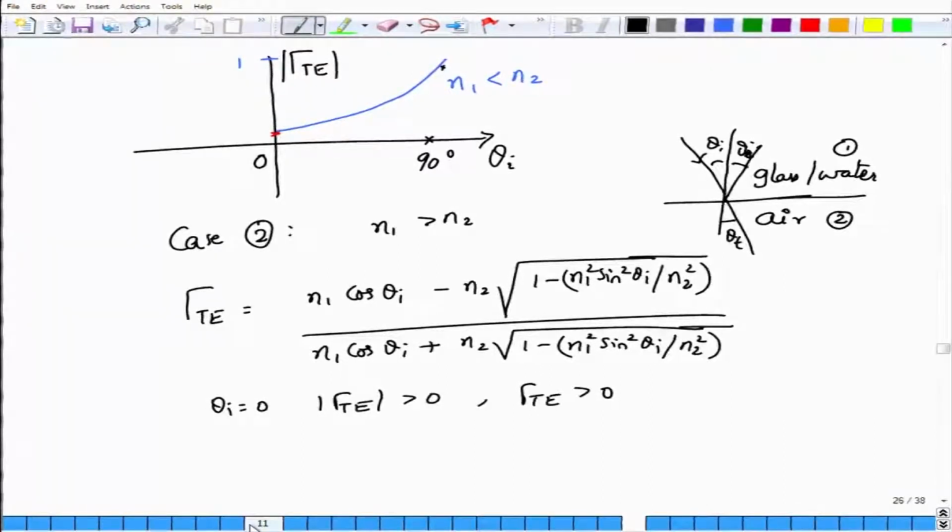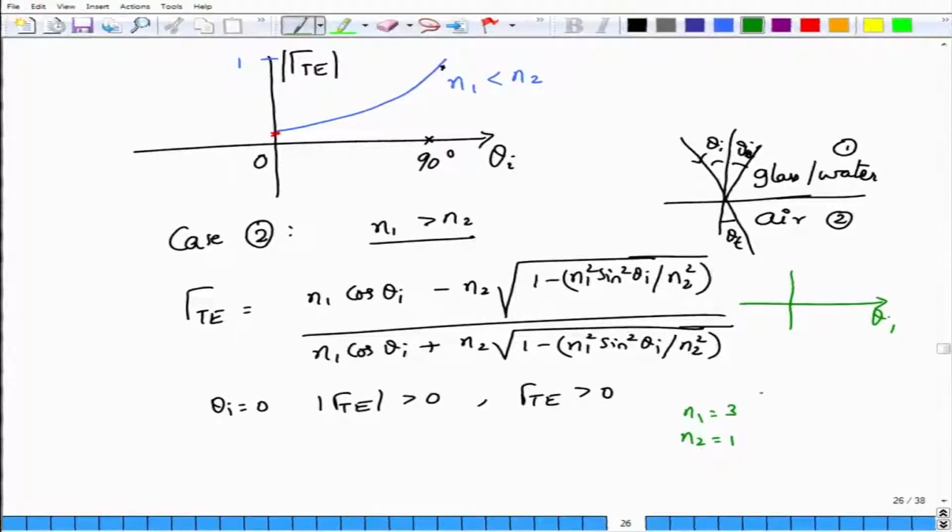Now as I start increasing theta I, something very interesting happens to the argument in this square root. Please remember, we are considering the scenario that n1 is larger than n2, and this n1 square sin square theta I, let me sketch that for you. Let us say n1 is equal to 3 and n2 is equal to 1.